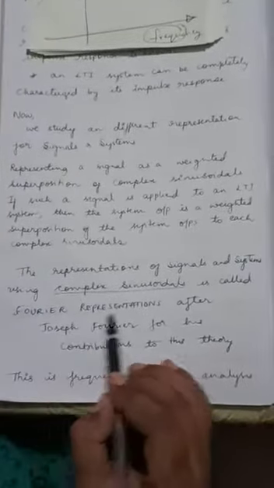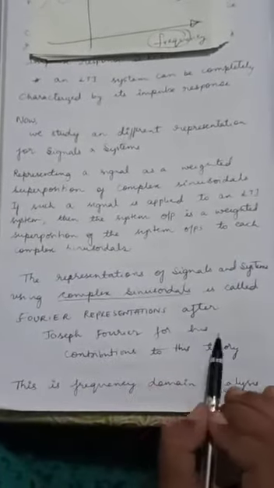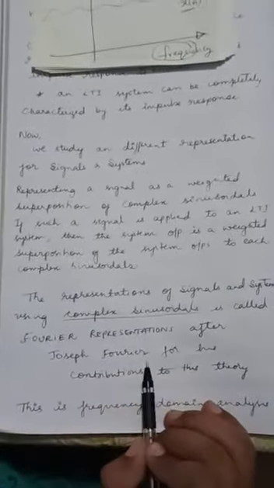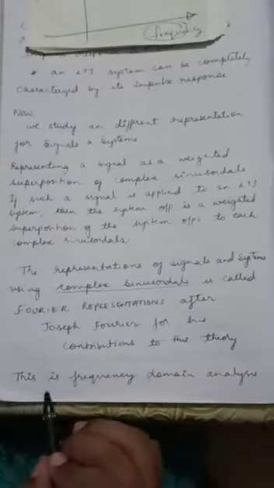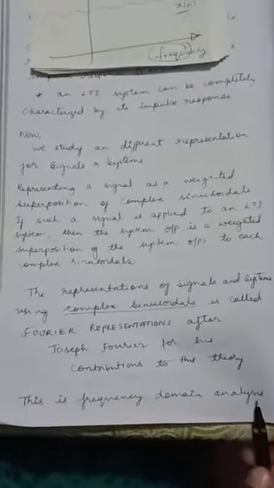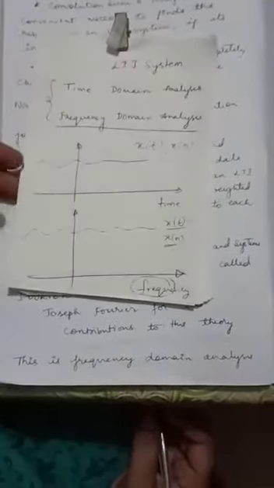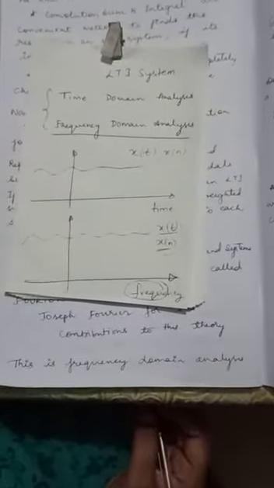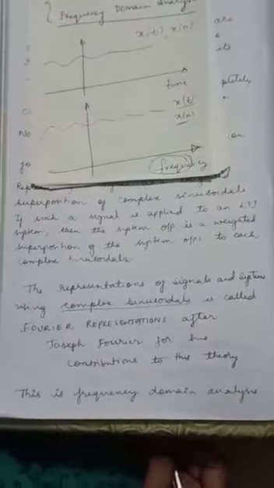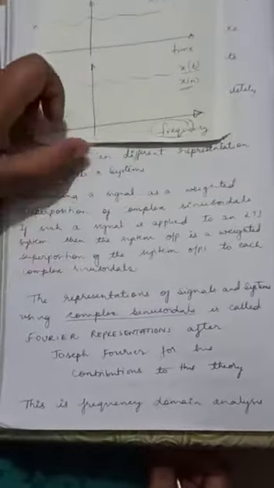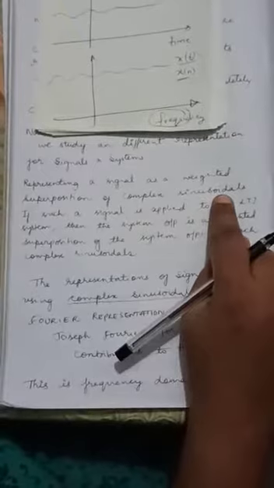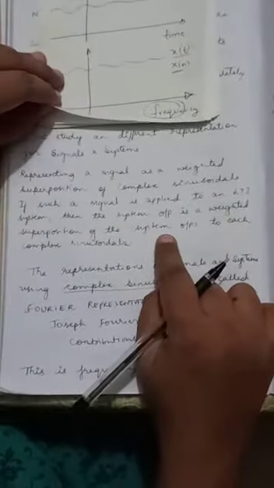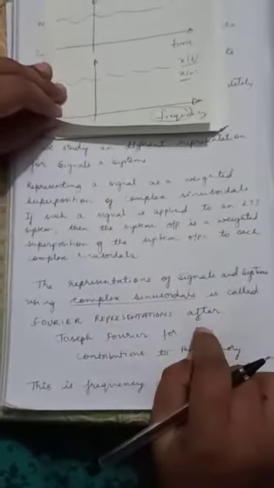Why the name Fourier? After the person who invented or discovered this theory, Joseph Fourier, for his contributions to the theory of Fourier. So this is nothing but frequency domain analysis. In the time domain, we used to represent the input as a weighted superposition of time shifted impulses, and the output was the response, a weighted superposition of impulse responses. But here the input is represented as a weighted superposition of complex sinusoids, so the output is a weighted superposition of the system output to each complex sinusoid.